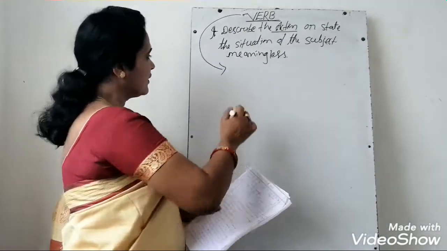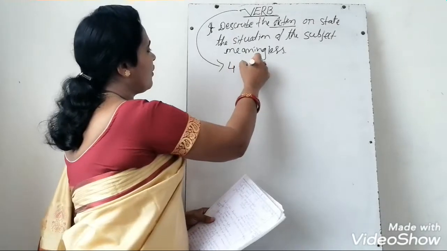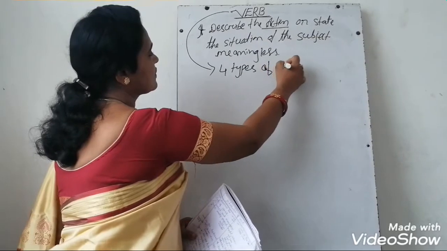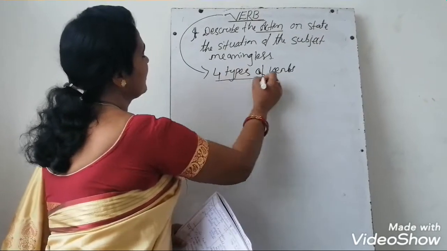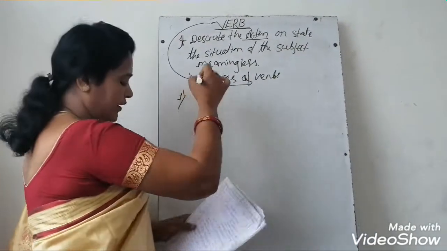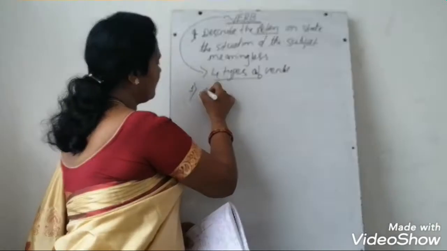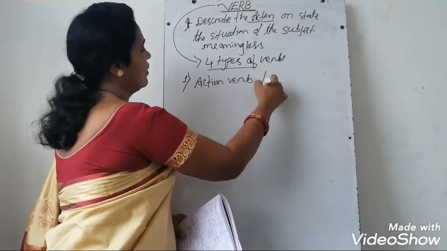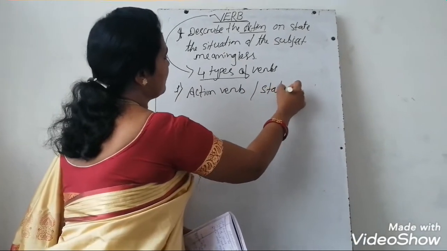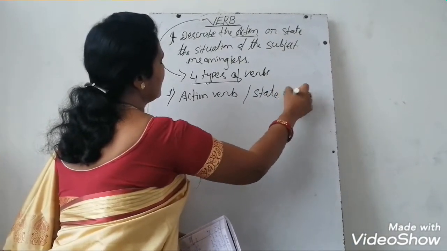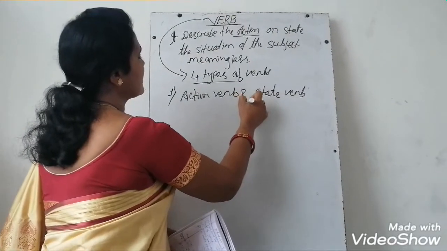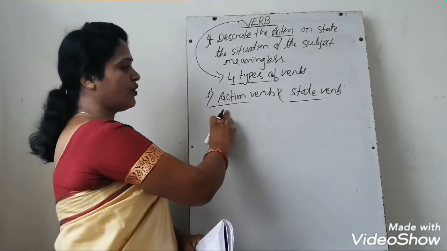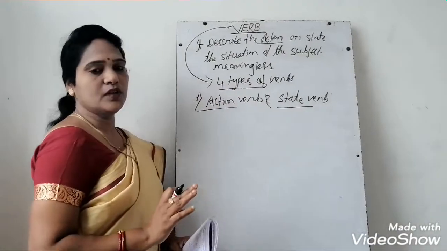So mainly there are four types of verbs. Okay. So the first one we will read is the action verb or state verb. Action verb and state verb. Today we will read about this. What is the action verb and what is the state verb?